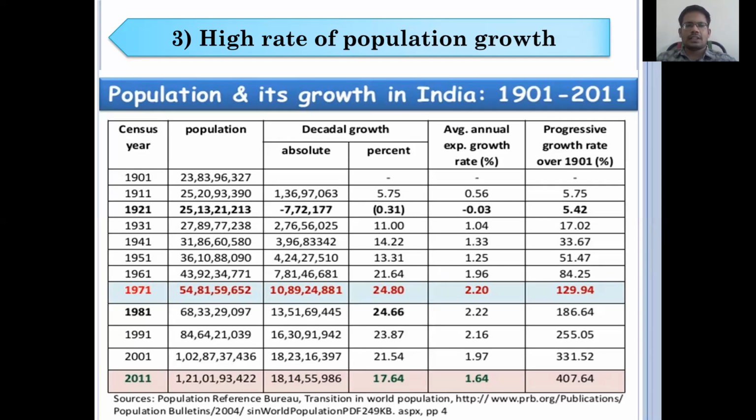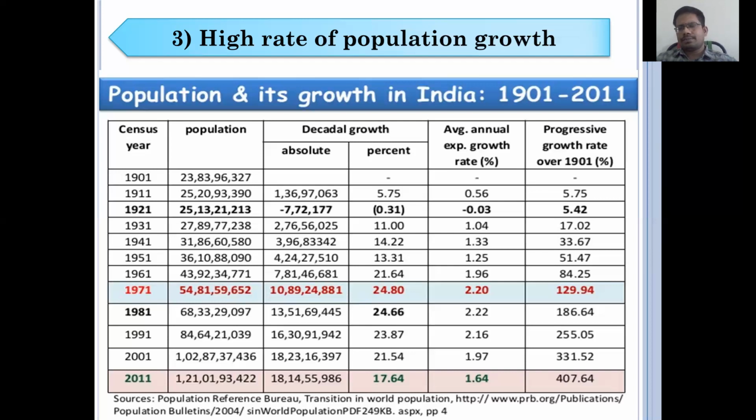That means the growth rate is decreasing. We may observe in the table that in 1981 the decade growth rate was 24%, in 1991 it was 23%, in 2001 it decreased to 21%, and in 2011 it decreased to 17.64%. Coming to the third column, explained by the annual growth rate, 1.6% of the population will be increasing every year based on the 2011 census. It means simply that the population is increasing, but the rate of increase is decreasing. To some extent it is good news for the Indian economy.